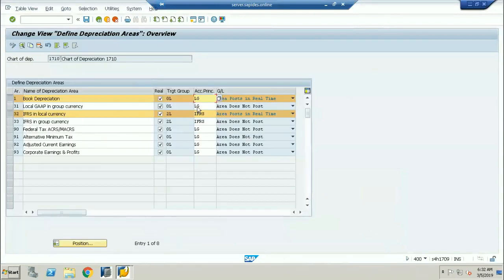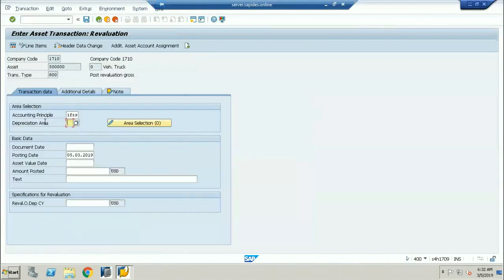In IFRS, if you see here, there are two depreciation areas. One is 32, another is 33. But the revaluation should be posted to 32, because this is the leading depreciation area for IFRS reporting, which we call the area posted in real time. So I want to post only to depreciation area 32, not 31. Very, very important here.